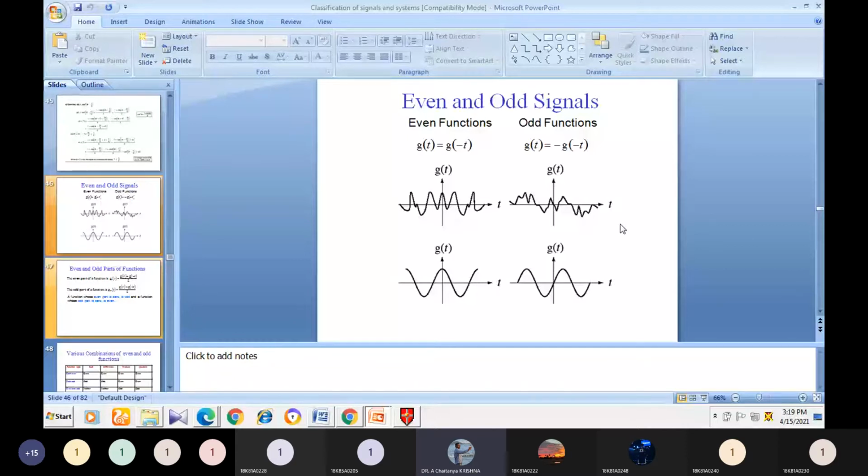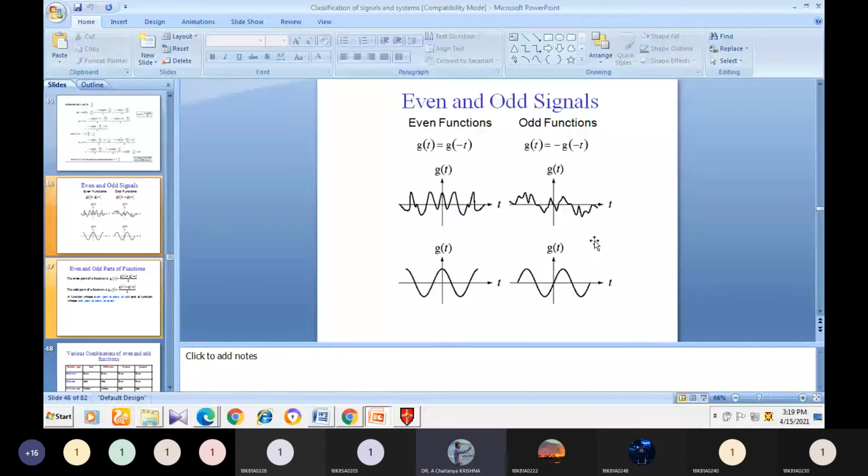The example of the odd function is sin theta. Why? Because sin of minus theta equal to minus sin theta. That is the example of the odd function.